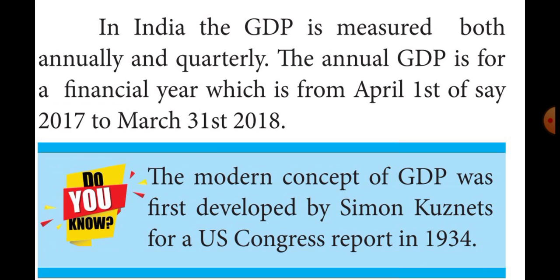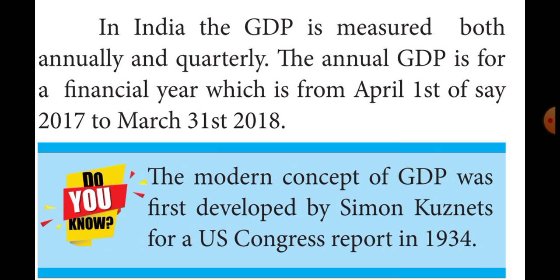And also, this GDP is measured in a particular period of time, that is annually or quarterly. Annually means one year, quarterly means once every three months.